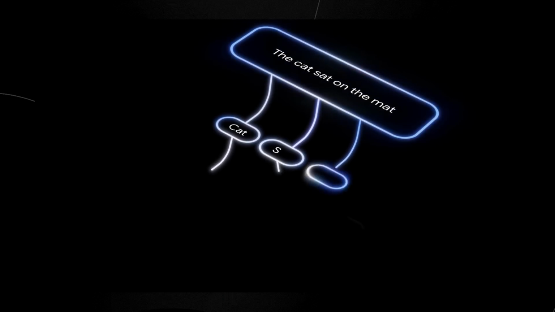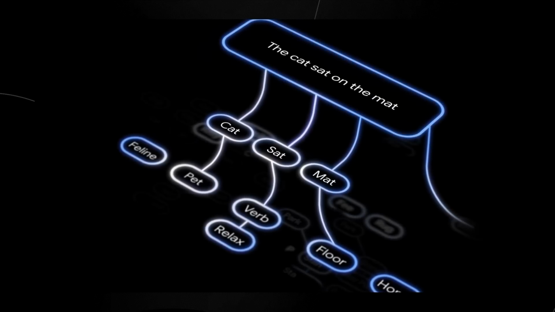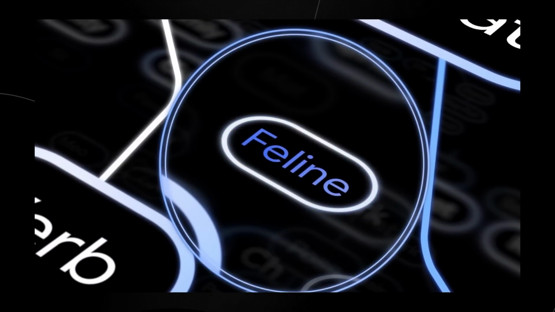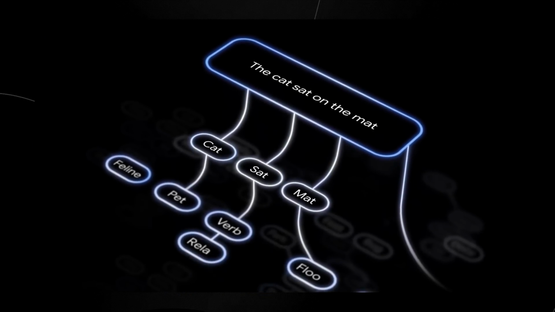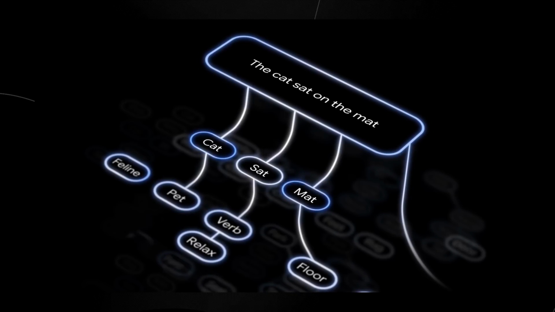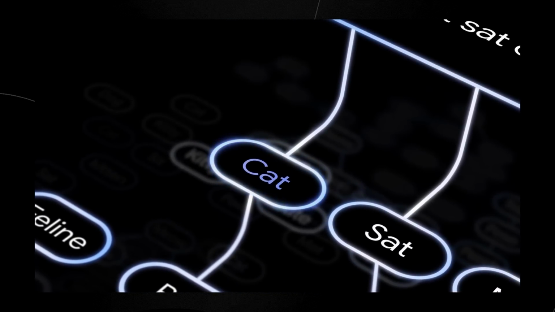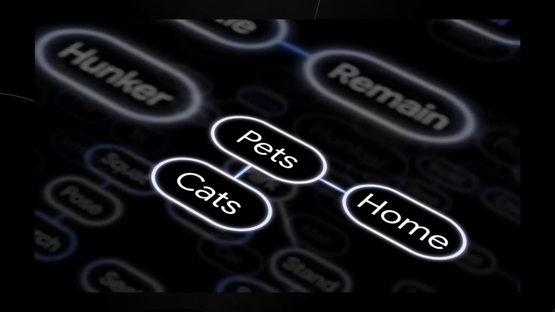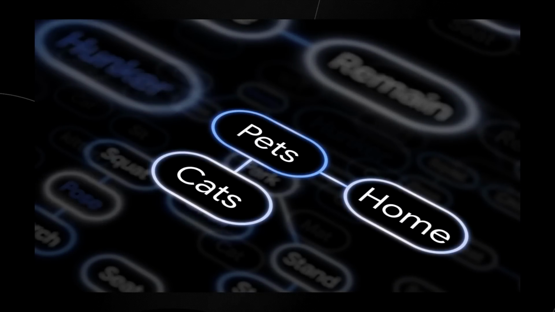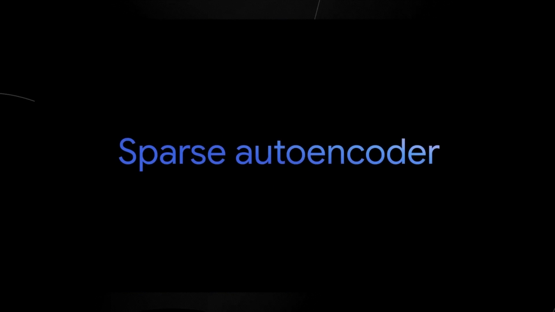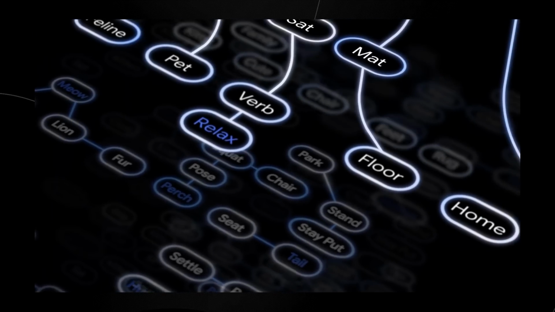Gemma Scope is an interpretability tool that offers insight into our model's inner workings. It acts like a microscope that lets us look inside and see what concepts it's thinking about. Gemma Scope looks into Gemma 2, our family of lightweight open models. It works by learning a list of, say, 100,000 directions that correspond to interpretable concepts inside the model, like cats. When we zoom in on what the model is thinking about as it processes a given word, we might see that only about, say, 100 of these 100,000 concepts light up. This is done with a tool called a sparse autoencoder, and we have trained and released sparse autoencoders on each layer and sublayer of the model.